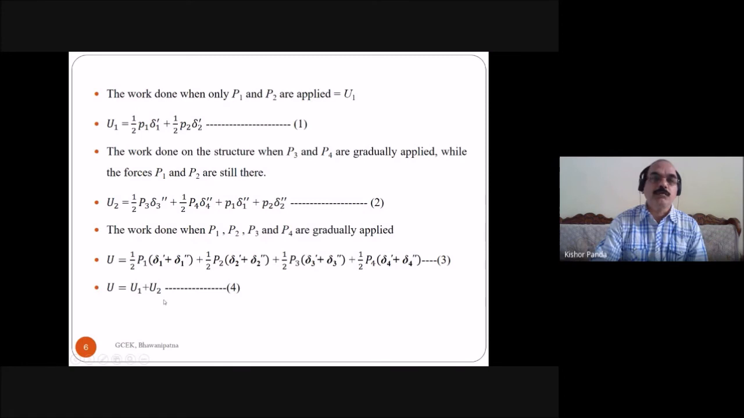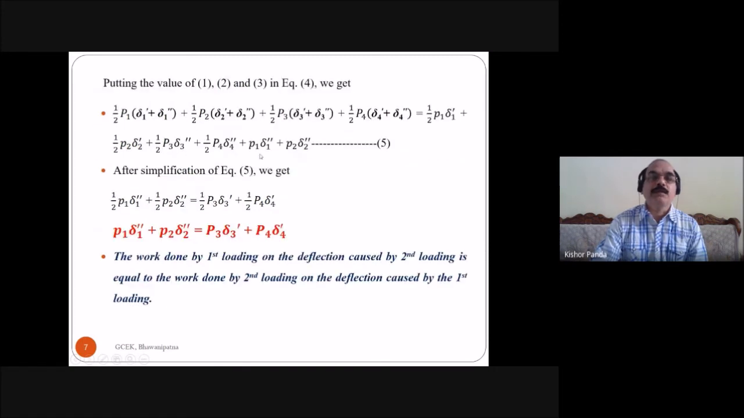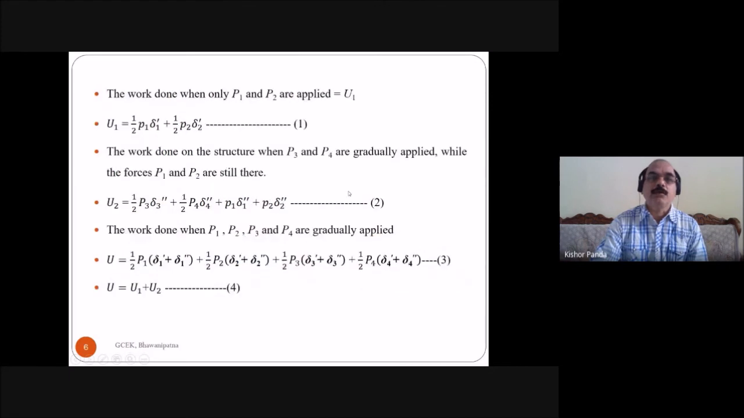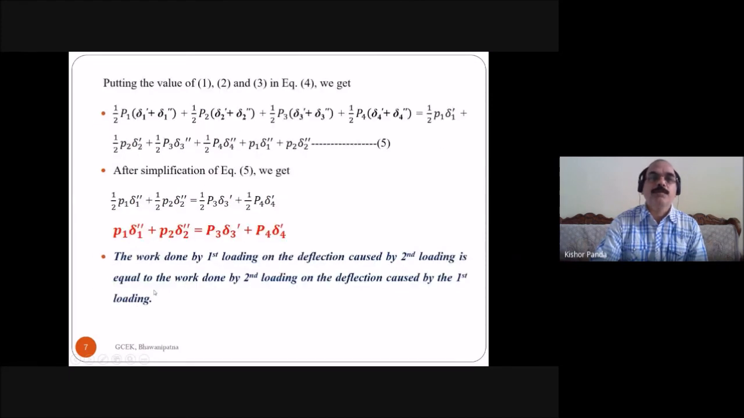Then you take U is equal to U1 plus U2. After putting these three equations, 1, 2, 3, in U is equal to U1 plus U2, you will get this relation, which is expression 5. After simplification of expression 5, we get half P1 delta 1 double dash plus half P2 delta 2 double dash is equal to half P3 delta 3 dash plus half P4 delta 4 dash. This is the final expression.